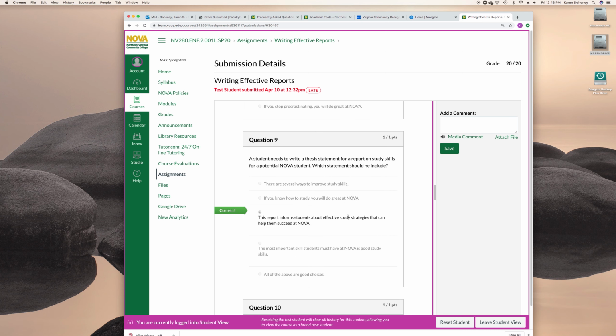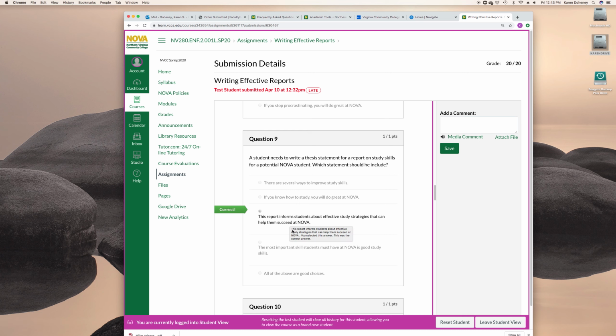All right, so number 9, a lot of you guys missed this one too. This is almost exactly like the thesis statement that we put up on the board, effective study strategies, helping them succeed at NOVA. So we have purpose, topic, and we also have students in NOVA, we have the audience right in there. So this is the most effective. Again, all of these are not good choices. There are several ways to improve study skills.